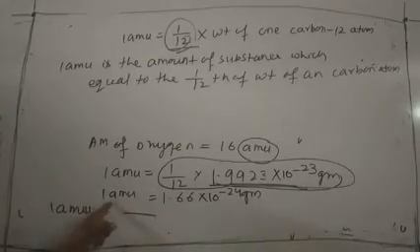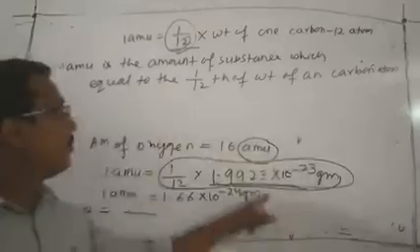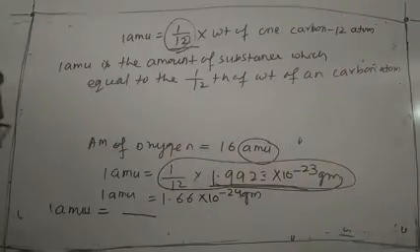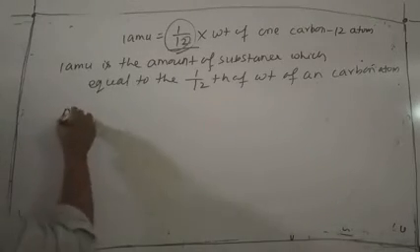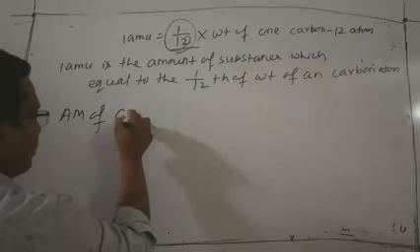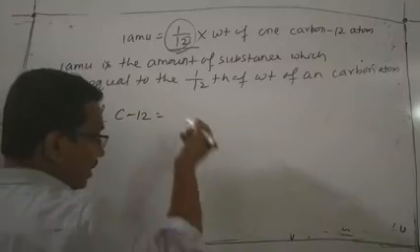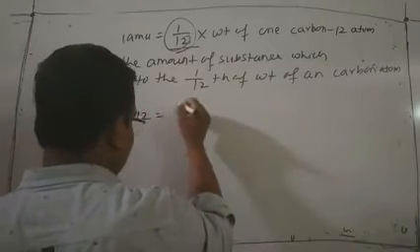In number we get 1 AMU equal to 1.66 into 10 to the minus 24 gram. In derivation we can define like this. Suppose I want to find the atomic mass of C12. What will I write?